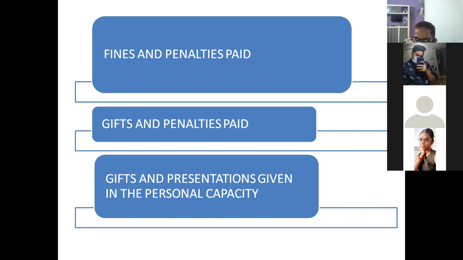Plus, if you paid any fines or penalties, add to net profit. If you receive any gifts and presentations in personal capacity, add to net profit. Suppose sometimes what happens, you are giving gifts to the customers. Here you should not include that. Gifts given to customers come under promoting your products, that comes under business expenditure. You should not include this. Gifts given in personal capacity, gifts given to relatives or friends, you have to include this. Those are not business expenditure.